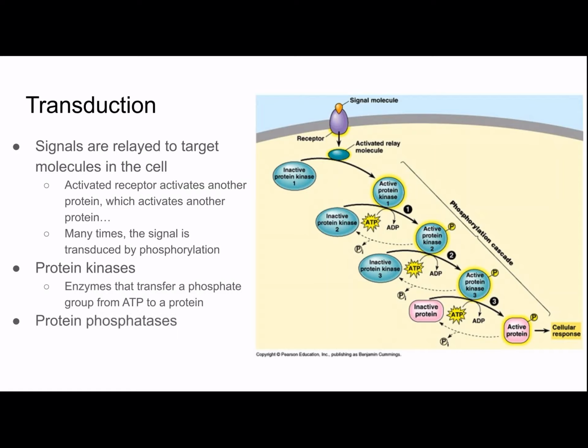Protein phosphatases, which you can also see in this picture, are enzymes that rapidly remove the phosphate group from a protein. So when you see that dotted line and then the P, the phosphate group, that's caused by a protein phosphatase.